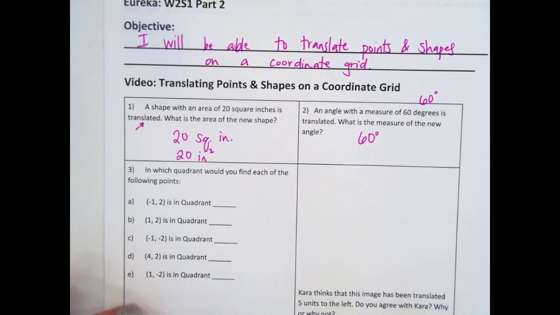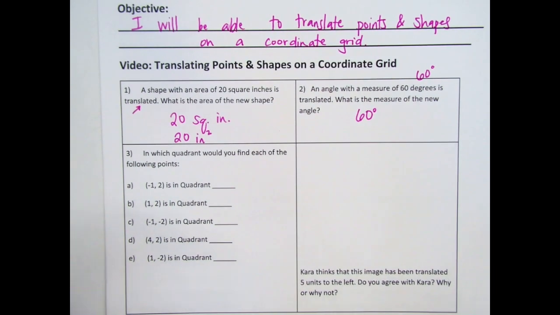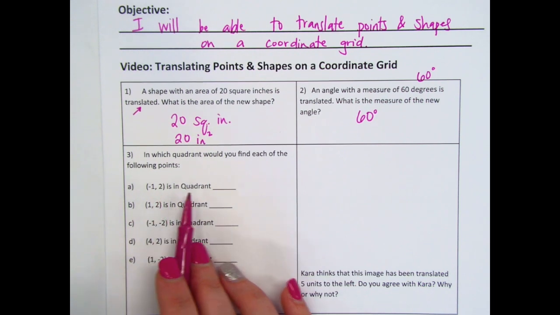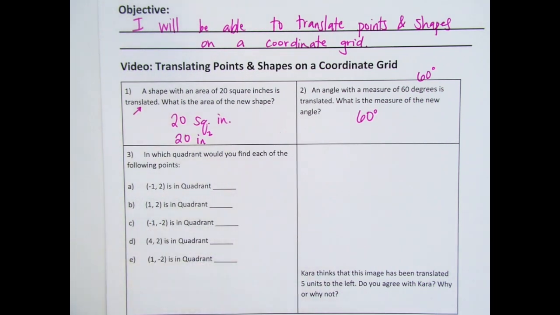Okay. This is review from back when you're learning about graphs in general, 7th grade, 6th grade, maybe even before that, about quadrants. You will notice that the quadrants are labeled on the board. If they're not, please let me know. So you're trying to figure out which quadrant each point is in. Please pause the video, try this on your own, and then I'll show out the answers.